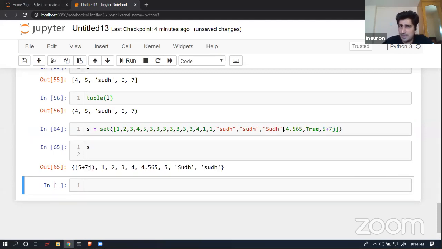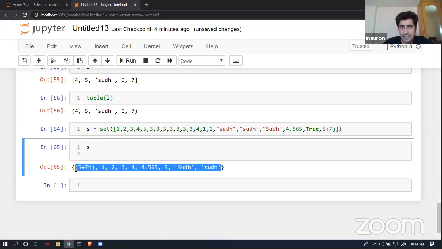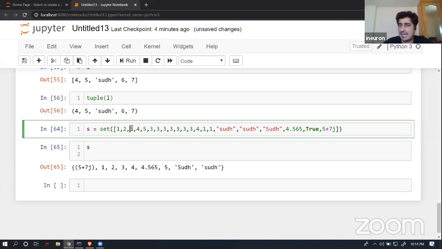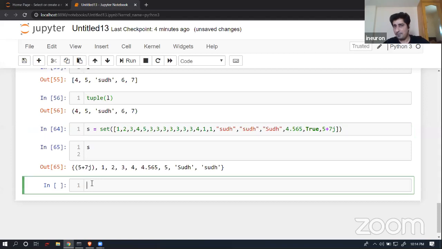And if I execute it, you will be able to find out that yes, it is able to give me just unique elements. It is not going to give me a duplicate element in this particular place. So data set wise, you can pass any kind of data set, any kind of homogeneous or heterogeneous data set, and it is going to remove the duplicates. It is going to give you a unique entity. So that is a property of a set that you will be able to find out in this particular place.